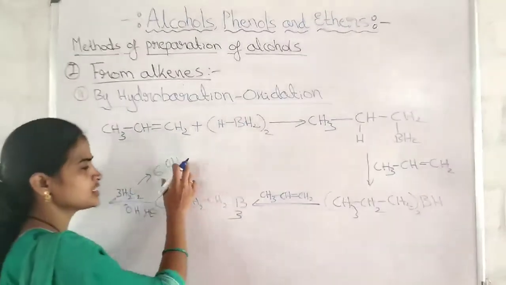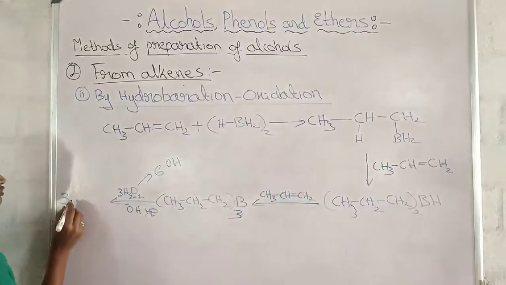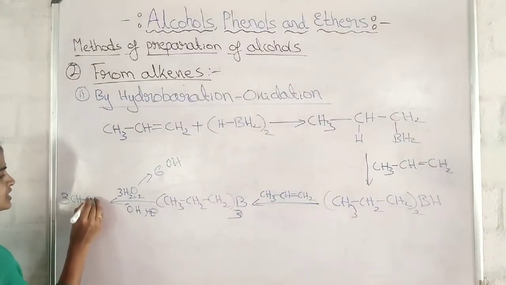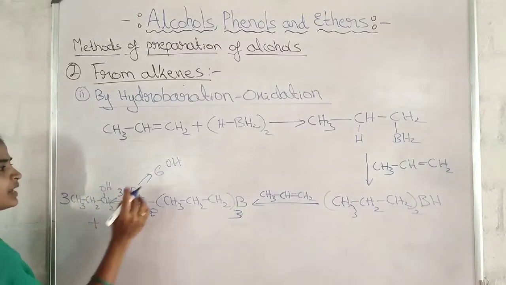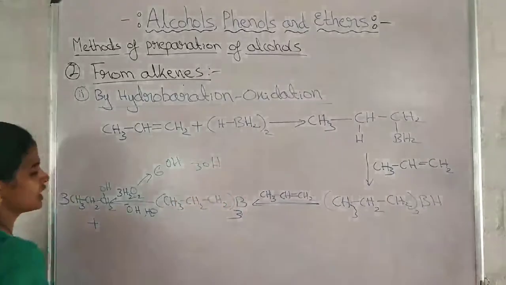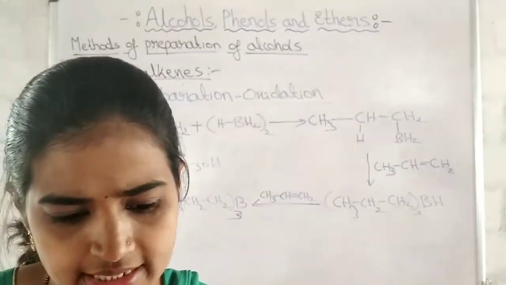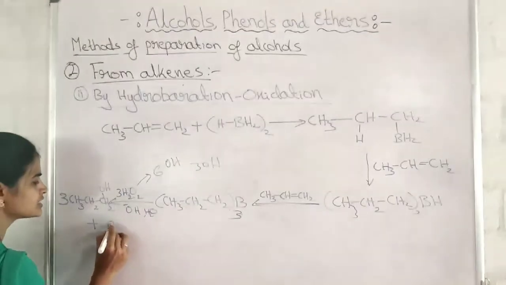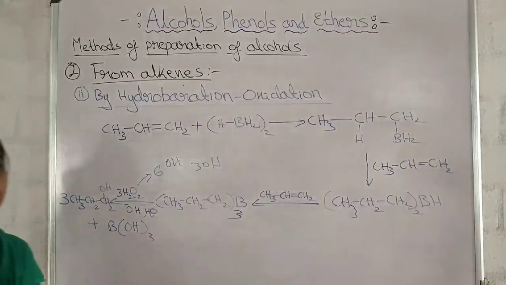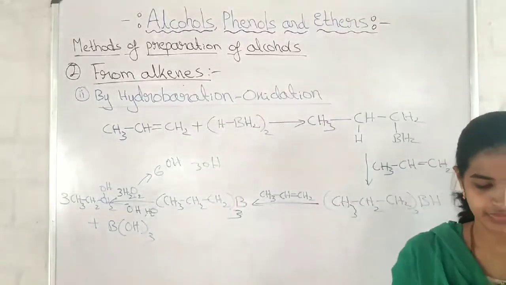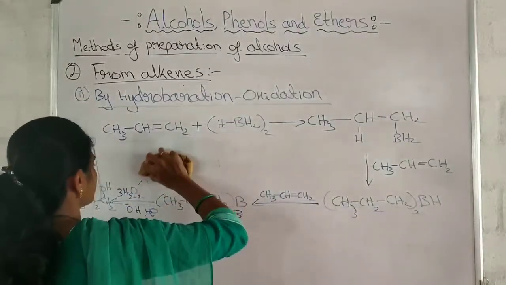So out of the 6 OH minus, 3 OH minus will attack here to form 3 alcohol molecules, CH3, CH2, CH2, OH, 3 times. Now what is remaining? 3 times OH is remaining, isn't it? That will go out as a side product, and the boron with 3 times OH, boron hydroxide, has formed here. This is hydroboration followed by oxidation.